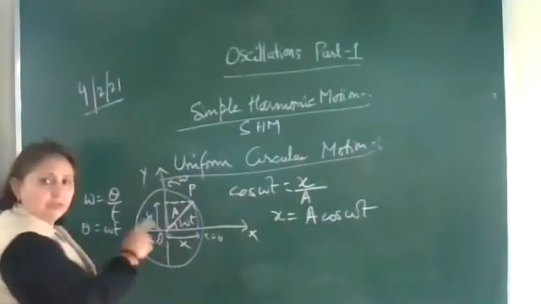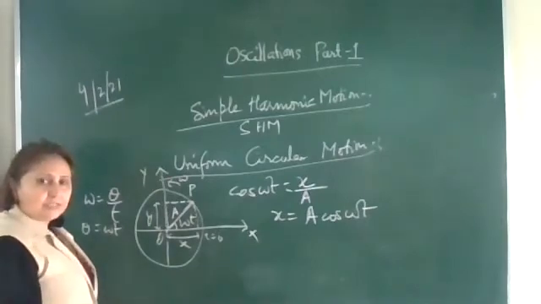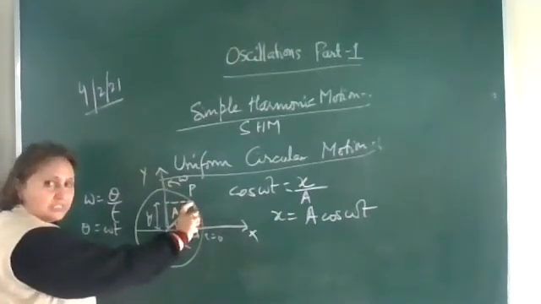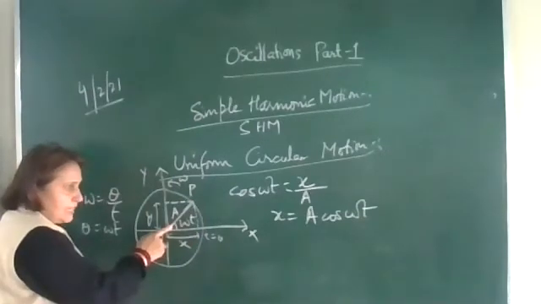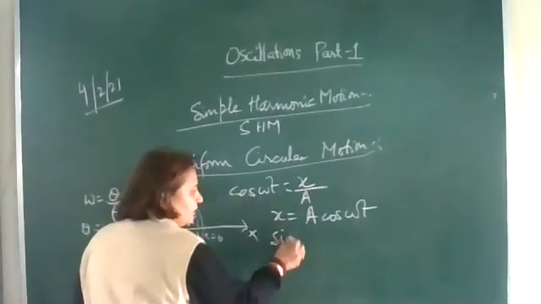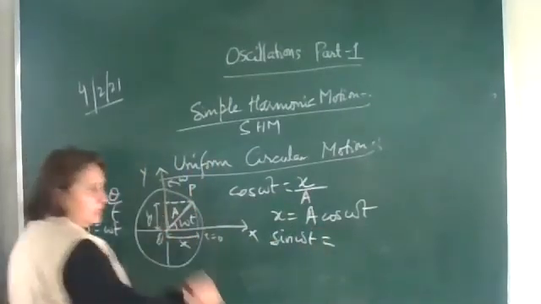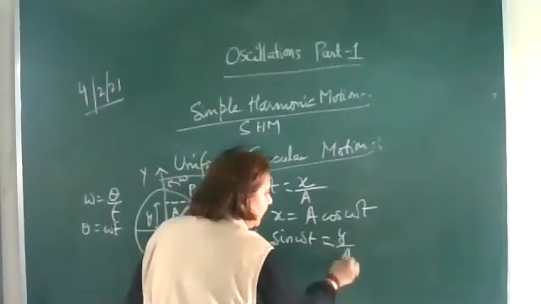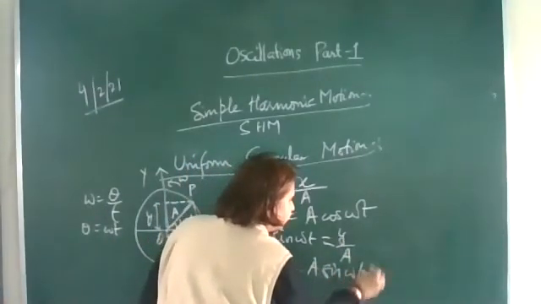Now let's find out the displacement along the y-axis also. This is the y. So find sine omega t from here. Sine omega t is equal to perpendicular upon hypotenuse. Perpendicular is y, so y is equal to A sin omega t.